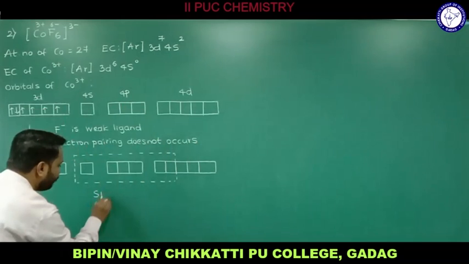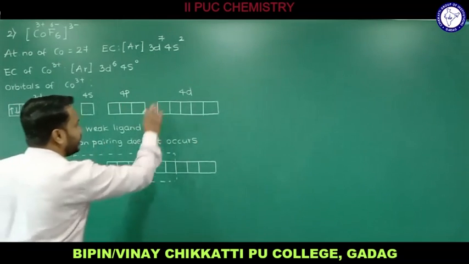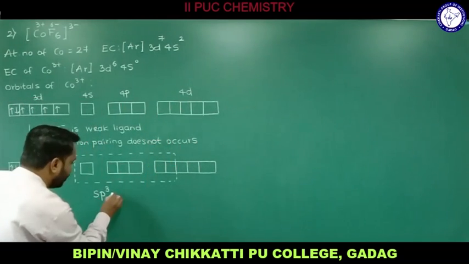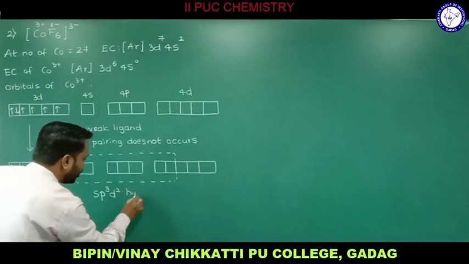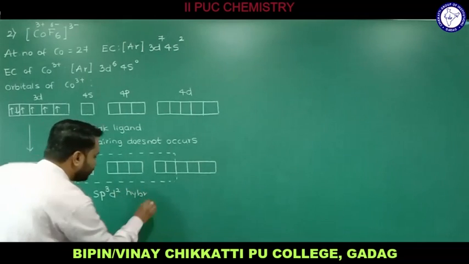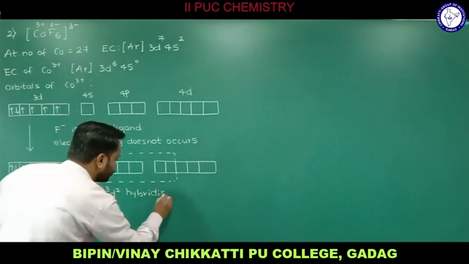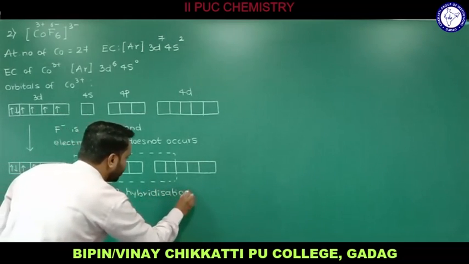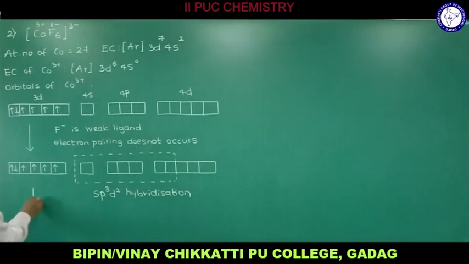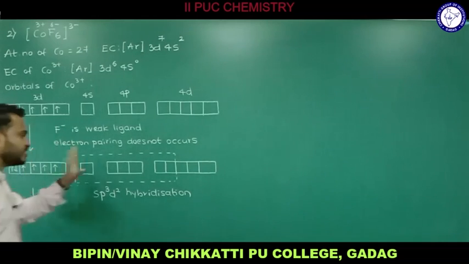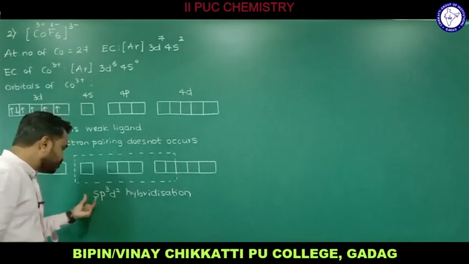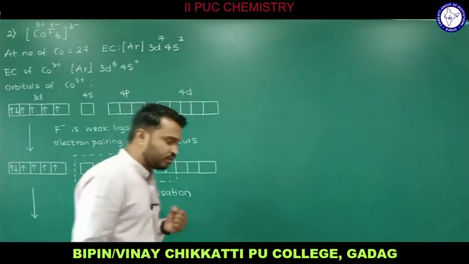How many p do we have? We have p3. In case of d, we have only 2. Therefore the kind of hybridization will be sp3 d2 hybridization. So this is how we can predict the hybridization involved in this case. So what happens after this? Now you remember there will be no pairing of electrons because of F minus. Therefore 6 vacant orbitals I need. Therefore sp3 d2 hybridization is going to occur.